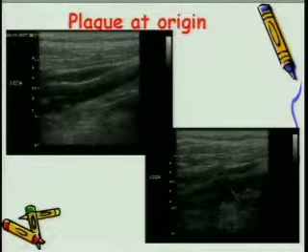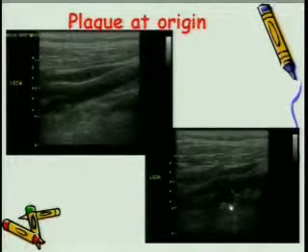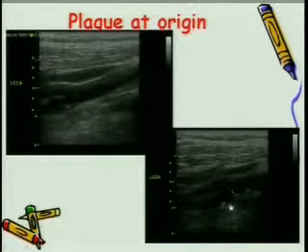Plaques at origin, another one, the same characteristic, various kinds of plaque which I could show you today. Believe my words, all of these images are my own, not downloaded from anywhere else. This is one tortuous artery. This is the internal carotid artery, which is tortuous enough to produce turbulence. And if this is the case, you look at this velocity, the systolic velocity will always be high, but not only the diastolic velocity.